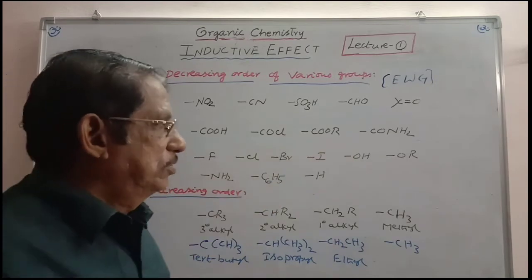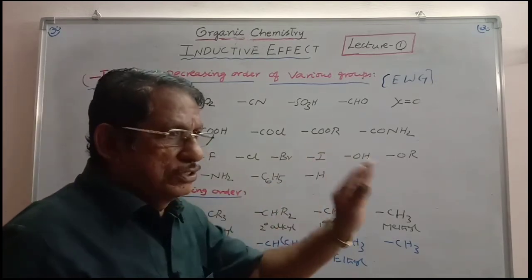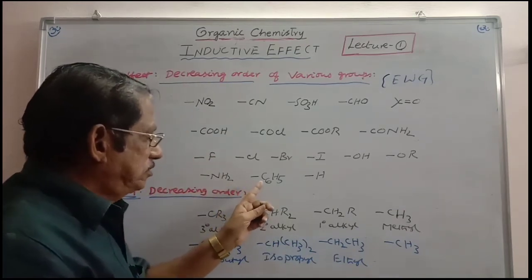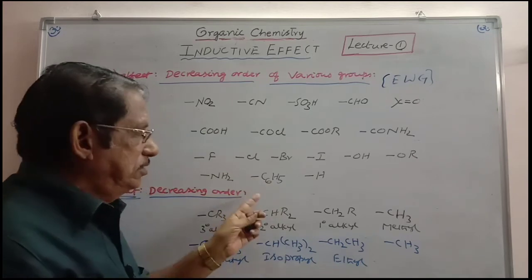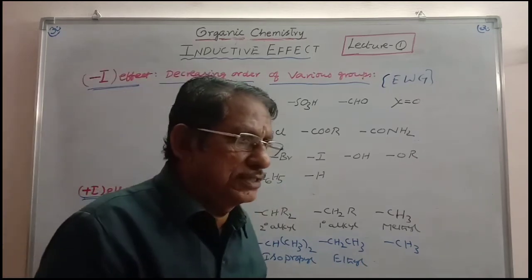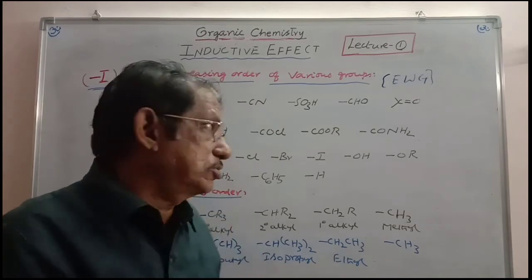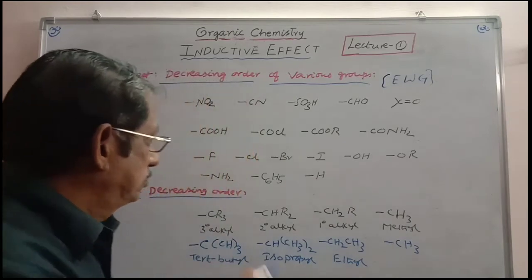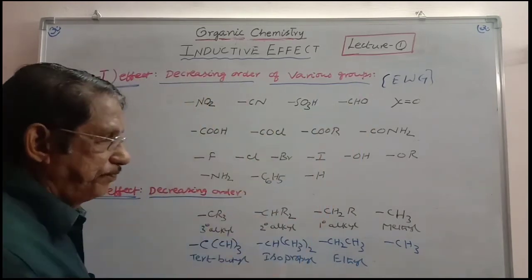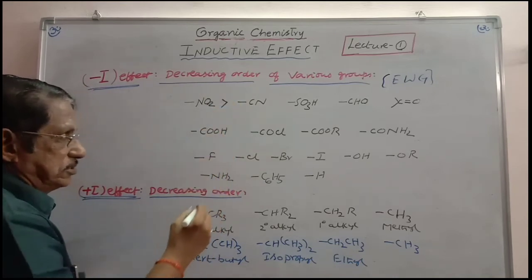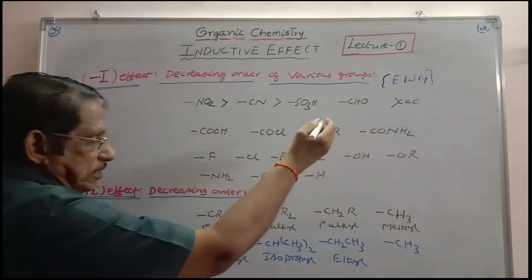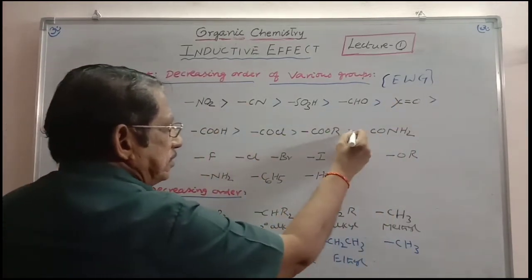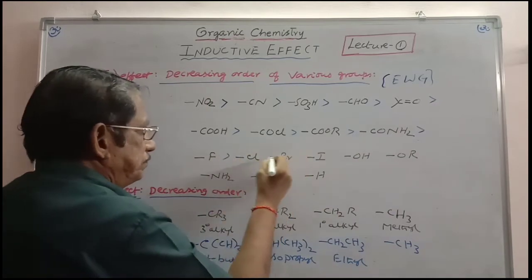Later comes OH and OR. After OH groups, we get amino groups, that is amino and alkyl amino. And last but one, that is phenyl group. After that, H is taken. Hydrogen is taken as the standard to measure the electronegativity values as well as the group sequence, and this is given the least preference. So this is the decreasing order. Nitro group has more electron withdrawing power than cyano. Cyano in turn is more electron withdrawing than sulfonic acid, like this up to the last extent. You can write the sequence in this manner.